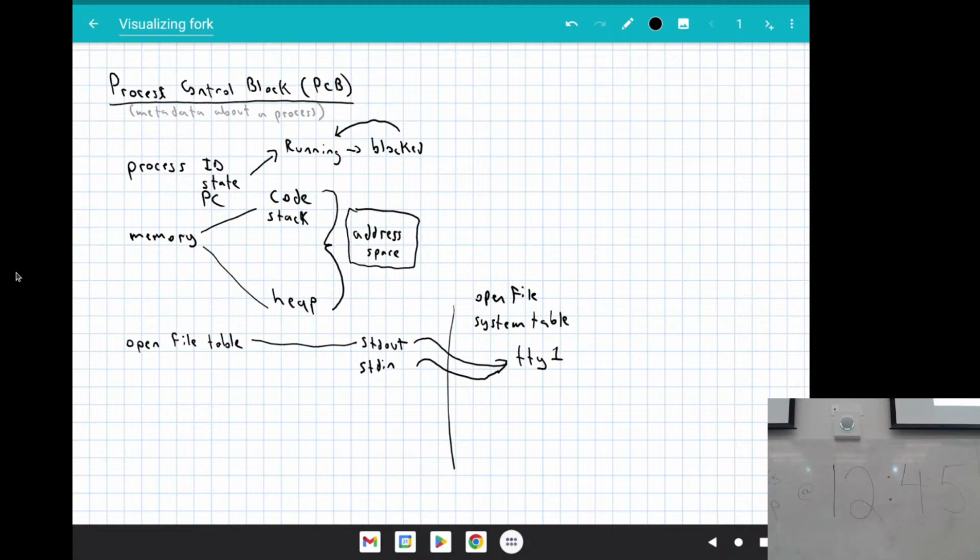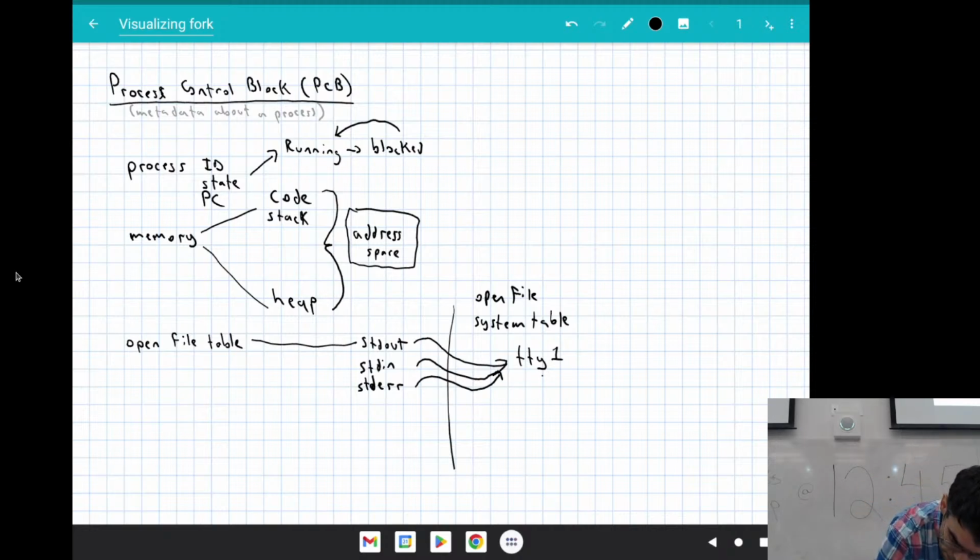Our open file table structure for the process has references for standard out, standard in, and then it's also got one for standard error. And each of these are going to be pointing at a system level open file table, where the system level open file table is, at least in this case, referring to a terminal. It's a terminal that's producing output and getting input for us.